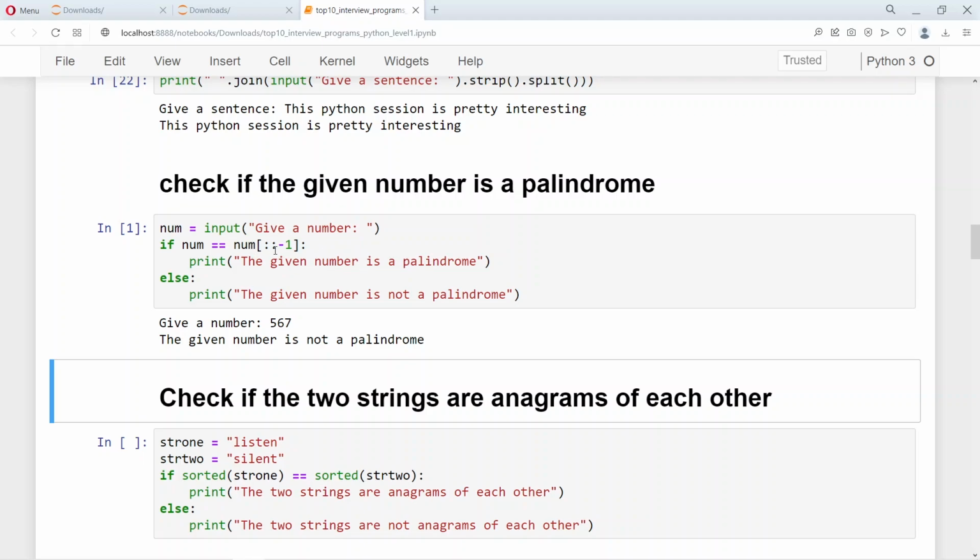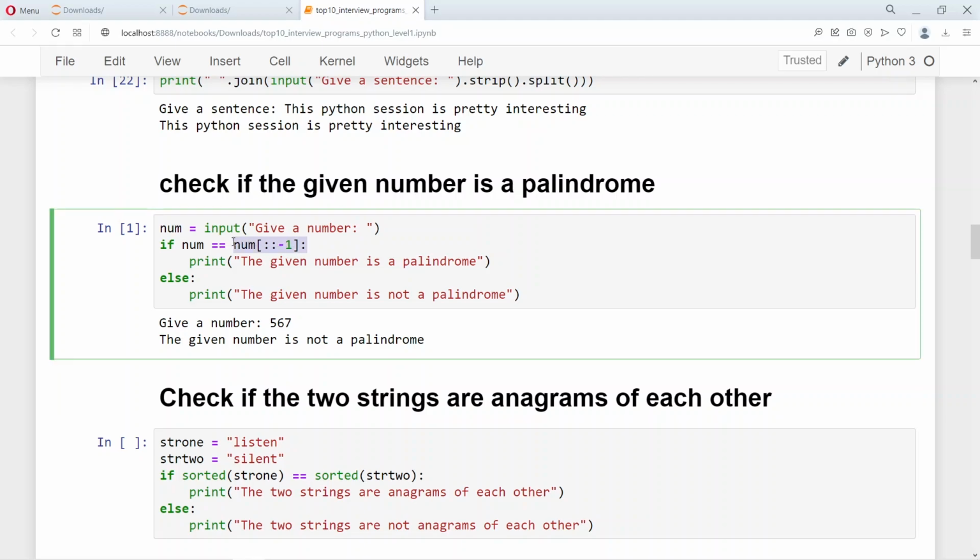The num[::-1] is a very convenient Pythonic way to reverse the given number, which is taken in the form of a string. So you can see this is the statement that takes the input, which is a number, and then this number is taken as a string, which is very important because only when it is a string you can use this num[::-1] to reverse it.